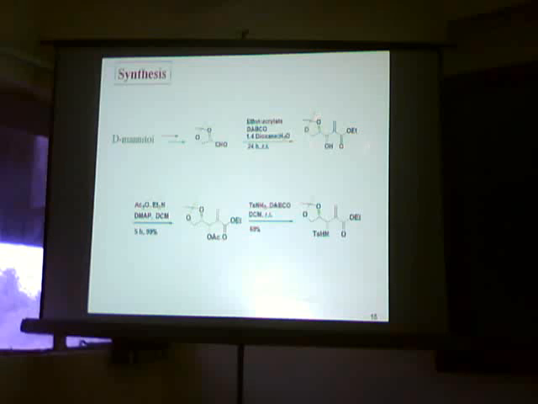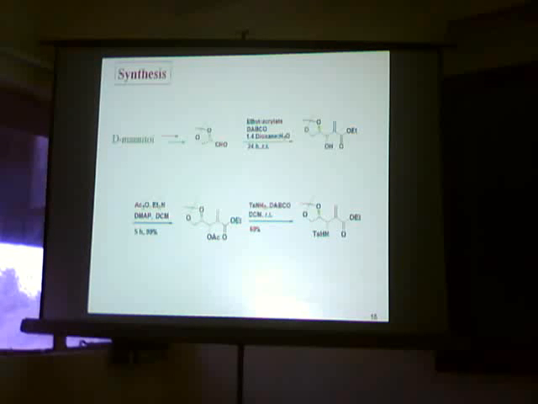Coming to the synthesis. This diallyl adduct can be easily obtained from this mannitol-derived aldehyde by a Baylis-Hillman reaction with ethyl acrylate in the presence of DABCO, and which can be obtained from this D-mannitol. This Baylis-Hillman acetate can be obtained from the simple acylation of this alcohol, and this tosyl amino compound can be obtained by the regioselective amination of this Baylis-Hillman acetate with p-toluenesulfonamide in the presence of DABCO.